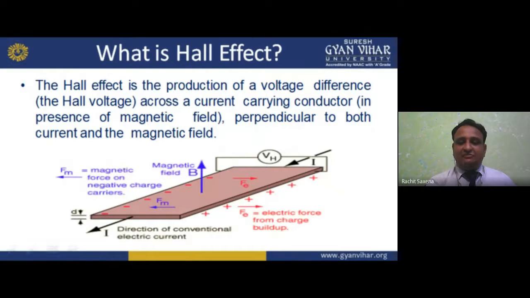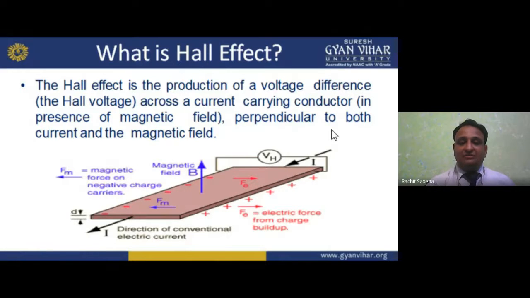Okay, see here again, having the charges means current is there. If charge is flowing, the rate of flow of charge is known as, my dear student, current. So current is flowing here. If current is in a perpendicular magnetic field, then perpendicular to that, we have magnetic force and negative charge. Perpendicular to both current and magnetic field, we have the force applied on it, that is the width we can say, and displacement we can say, and the Hall voltage occurs here, a potential difference due to this. So that is the Hall effect.